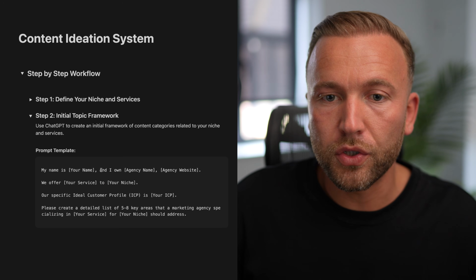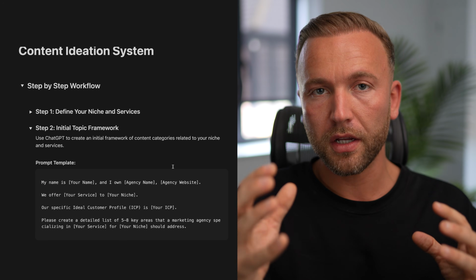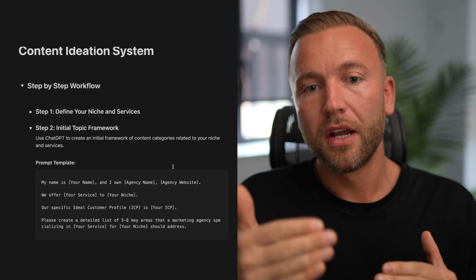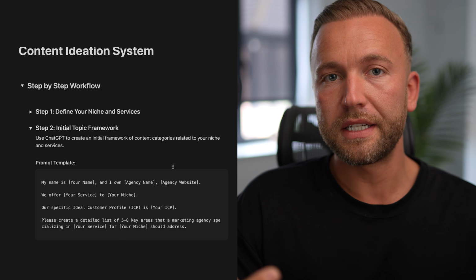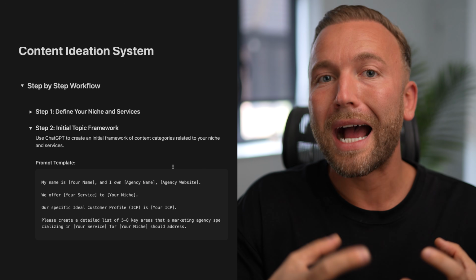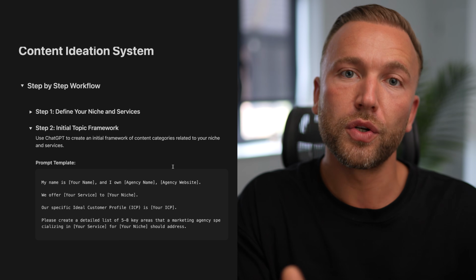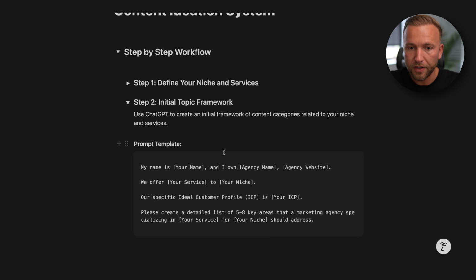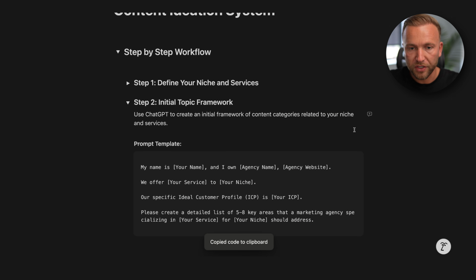Step 2 is the initial topic framework. So what we're going to do is we're going to use ChatGPT to create an initial framework of content categories related to our niche and our services. Because we want to come up with content ideas that our target market are actually going to be interested in consuming in relation to our service if we want to be able to convert them. So I've got a prompt template here for you. I'm going to copy and paste this, and we're going to go and do this live in ChatGPT.